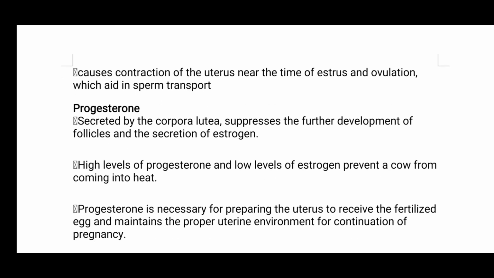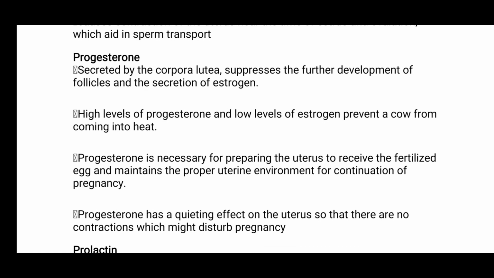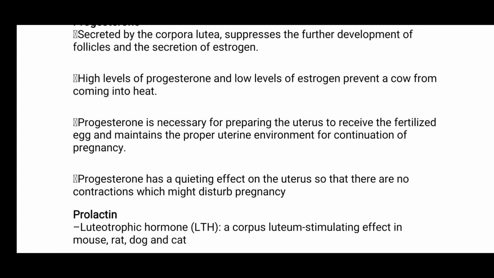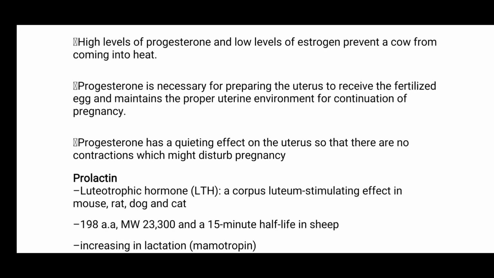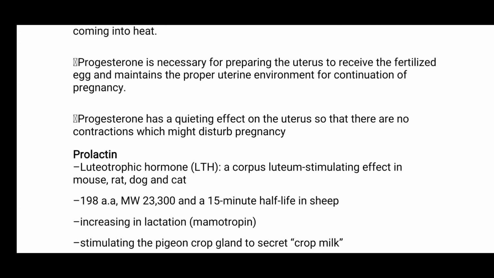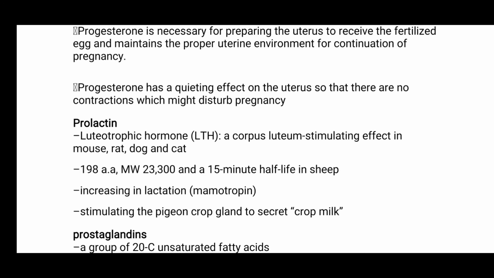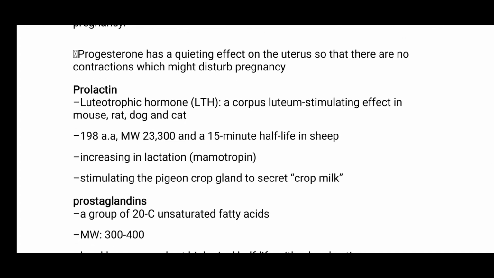And the next is progesterone, secreted by the corpus luteum, which inhibits further development of follicles and the secretion of estrogen. High levels of progesterone and low levels of estrogen prevent a cow coming into heat. Progesterone is necessary for preparing the uterus to receive the fertilized eggs and maintains the prepared uterine environment for continuation of pregnancy. Progesterone has a quieting effect on the uterus so that there are no contractions which might disturb pregnancy.